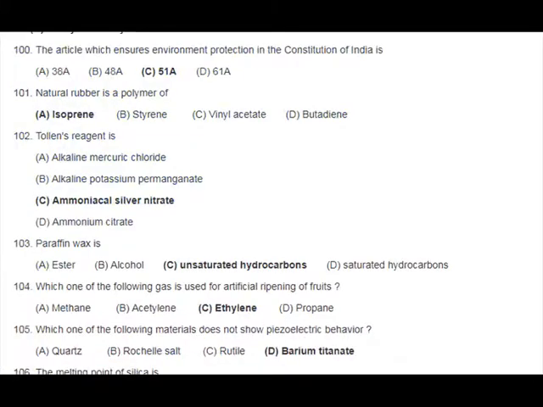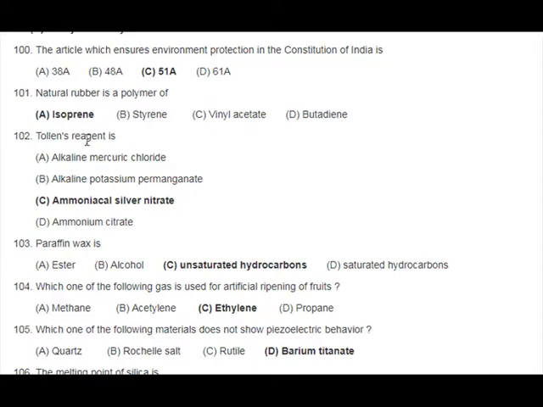100. The article which ensures environment protection in the Constitution of India is A. 38A, B. 48A, C. 51A, D. 61A. 101. Natural rubber is a polymer of A. Isoprene, B. Styrene, C. Vinyl acetate, D. Butadiene. 102. Tollens' reagent is A.